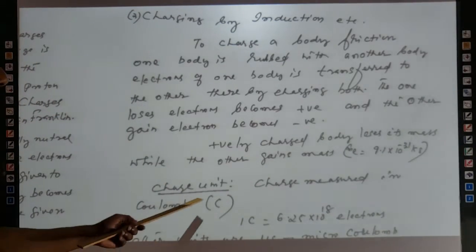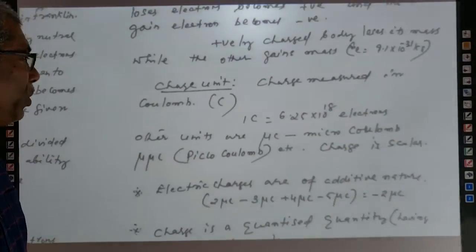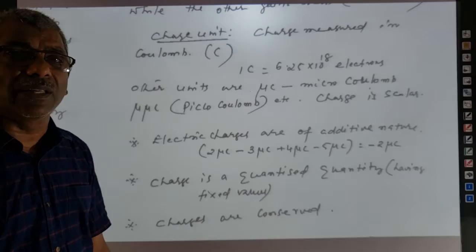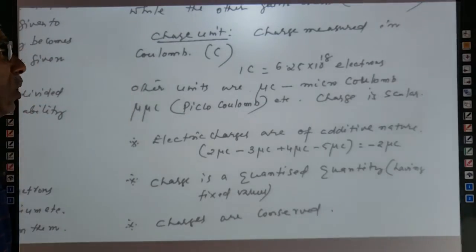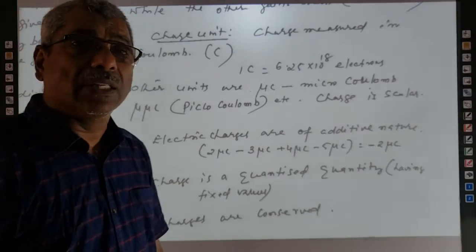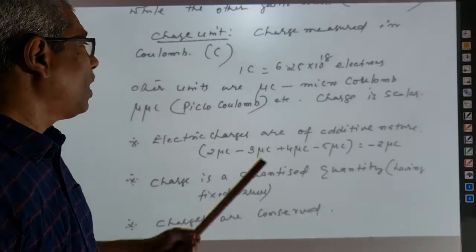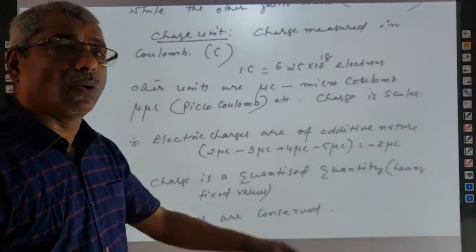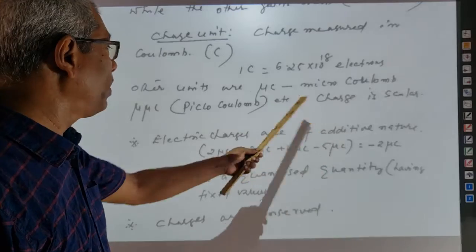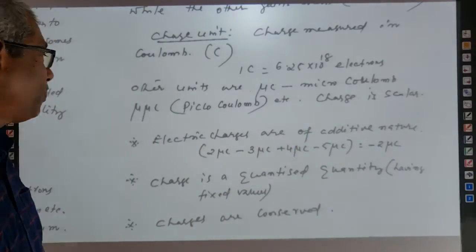So next, charge unit. Charge is measured by a unit called coulomb. That means in the SI system, the actual unit of charge is coulomb. 1 coulomb is equal to 6.25 into 10 raised to 18 electrons. Other units used in numericals are microcoulomb (μC), picocoulomb, etc. Charge is a scalar quantity.